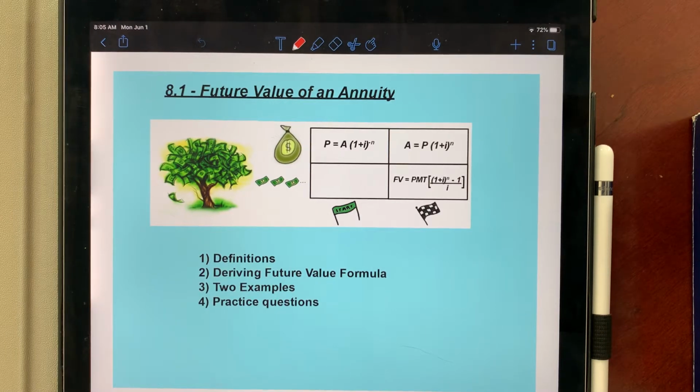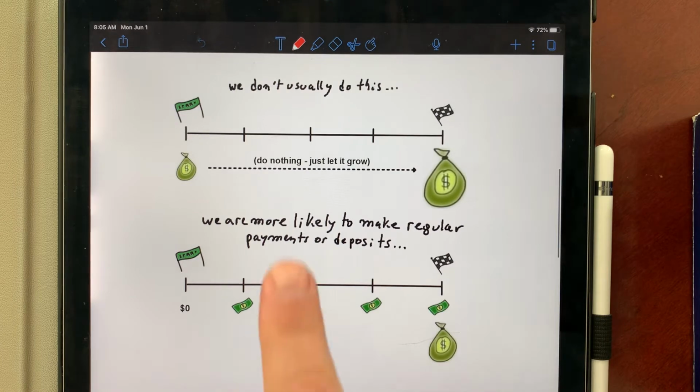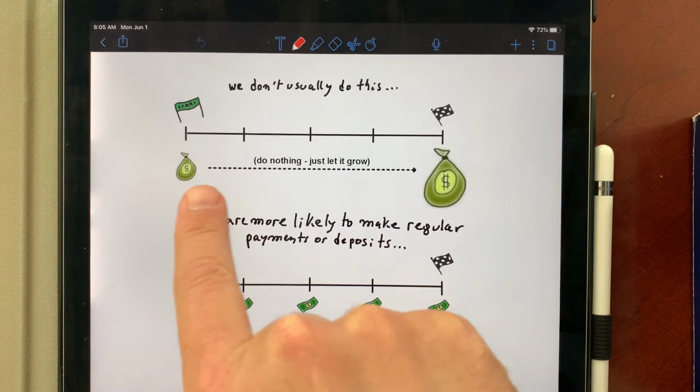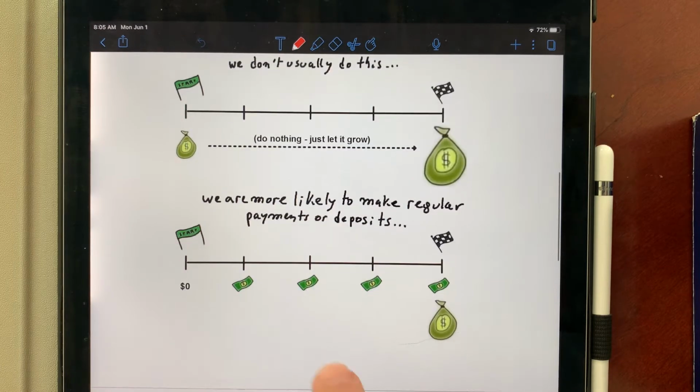So, future value of an annuity. That's how you pronounce that word, annuity. What is that? We'll see in a sec. But as I just mentioned in the previous video, we don't usually just put a little bit of money and let it grow till the end. We put a little bit of money from my paychecks or something to make it a big chunk of money at the end.